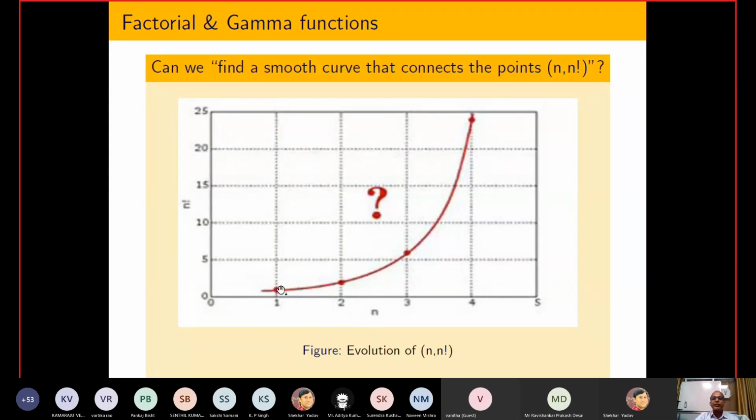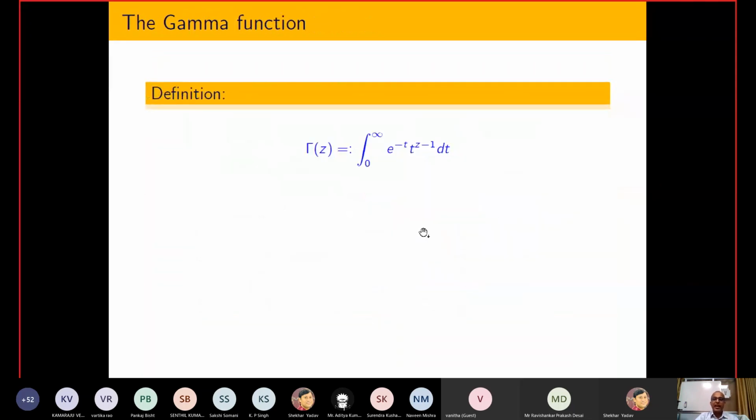Now you can calculate the factorial of 1, 2, 3 and 4 and try to make some kind of continuous curve. If you see this curve carefully, there exists a certain function which is the generalization of the factorial function, and that is nothing but the gamma function. One can define the gamma function like this.